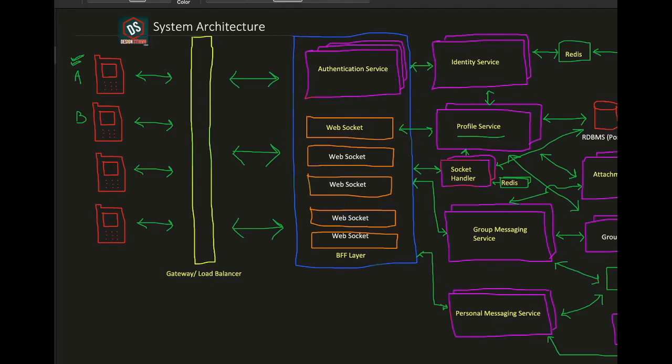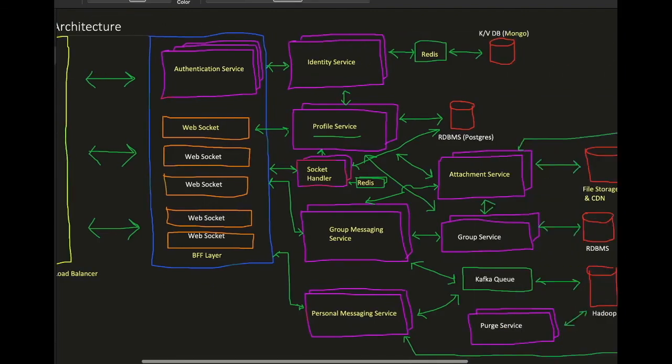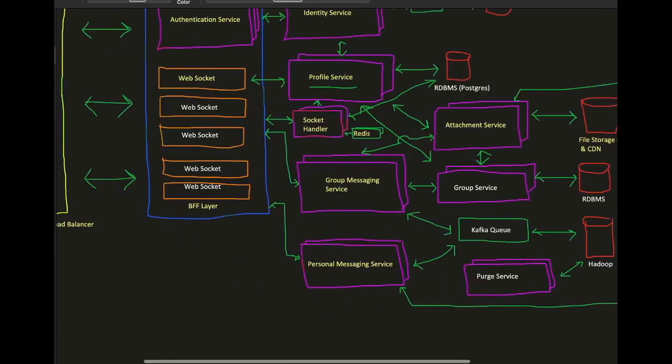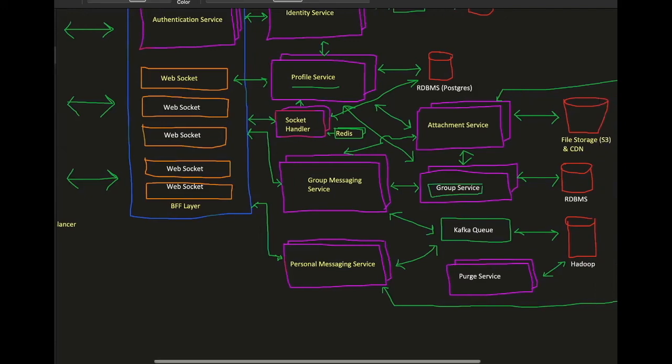Now at the back end there will be other services as well. We'll see how. So group messaging service is connected to group service. Group service is nothing but an extra service which will be there to ensure that attachments etc. are delivered correctly, and it will also store which members are there in this group. This again will be connected to RDBMS because of the sort of data which is there. We need not store everything and anything on the NoSQL sort of database.